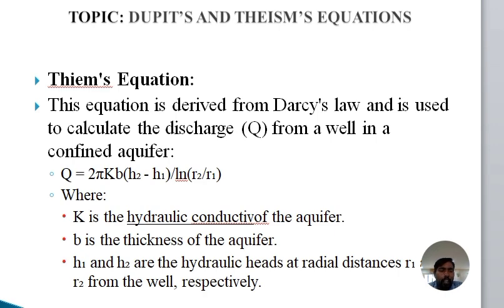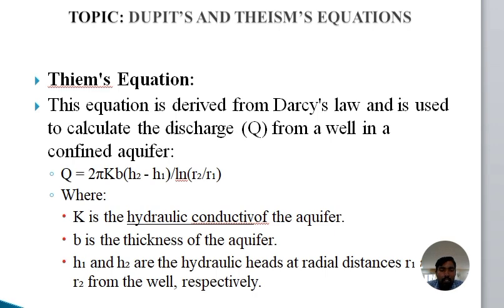We apply this kind of equation when there are two observation wells in the problem or case study. Then Q = 2 pi Kb (H2 - H1) / log base e or log 10 (R2/R1). R1 and R2 represent the radial distances with respect to the two observation wells.